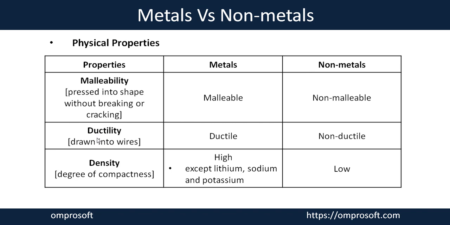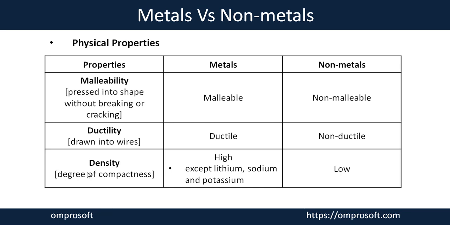Next one, ductility. When we give heat to any substance, if it gets drawn into wire, that is called ductility. Most metals are ductile in nature. When we give heat to them, they spread out and convert into wire. Gold is the most ductile metal. With 1 gram of gold, you can make a 2 kilometer long wire. But non-metals are non-ductile. When we give heat to them, they break into pieces, or they spread and the gas molecules move far and far away.